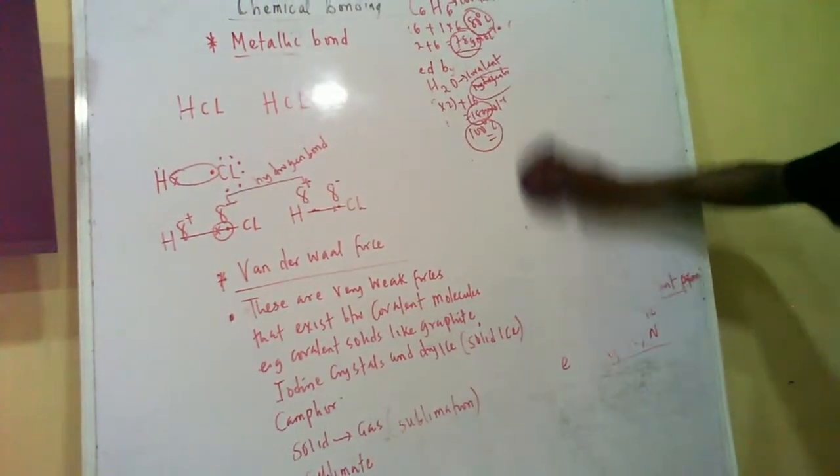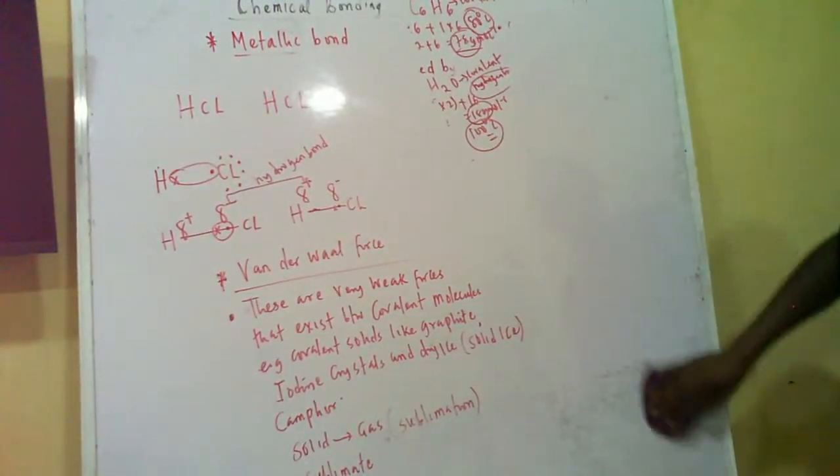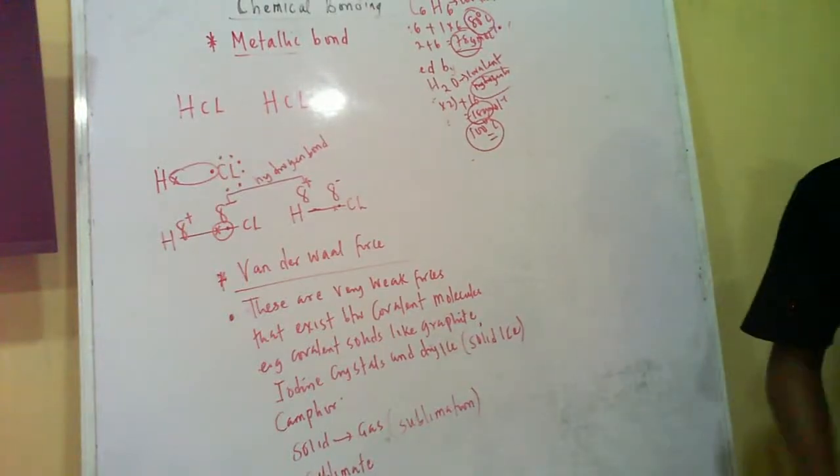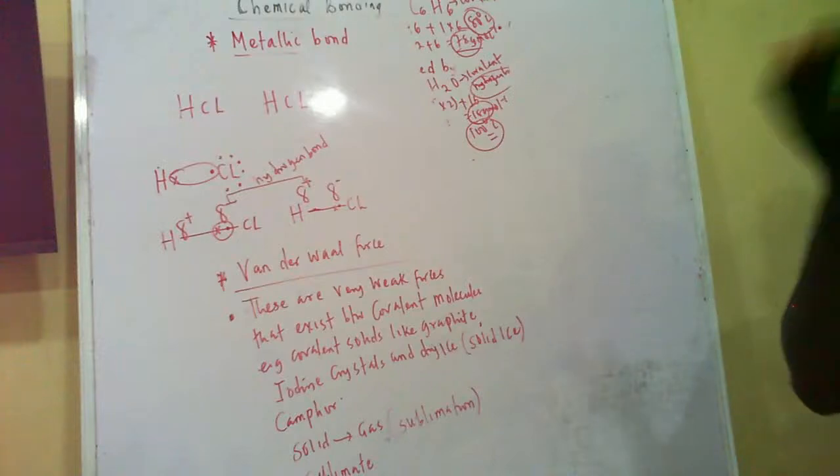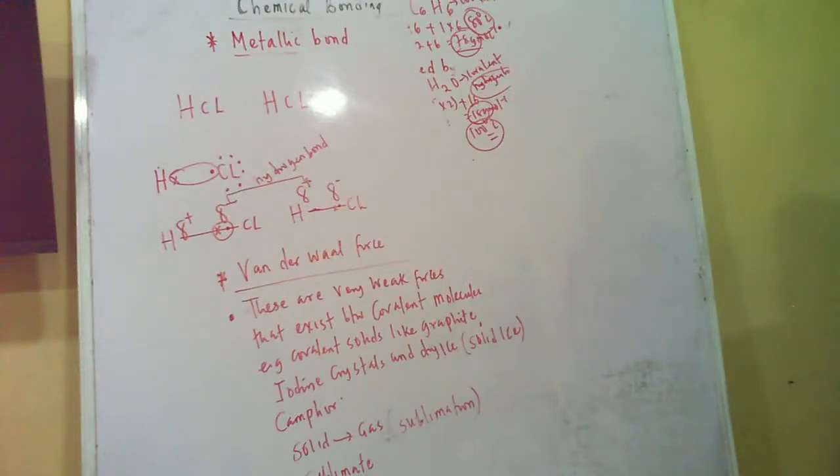So you can also find it in covalent liquid, like the spirit that you have in the salon. That spirit, you put it on your palm. After some time, the spirit will vaporize. It doesn't take too much time. Spirit will dry up immediately. So your hand will feel cold. Why would you feel cold on your palm? Yes, thank you. It has absorbed heat from your body. That heat inside your body has dried the spirit away. So that's the chemical reaction. That's what? Endothermic. Yes, that's endo. Absorption of heat.